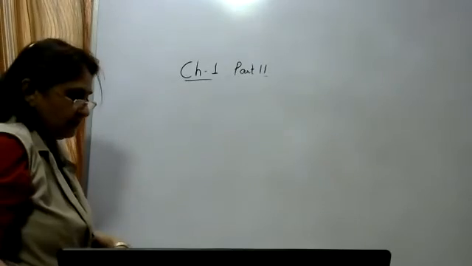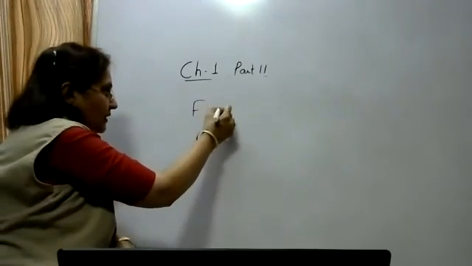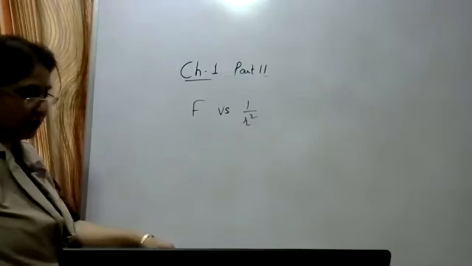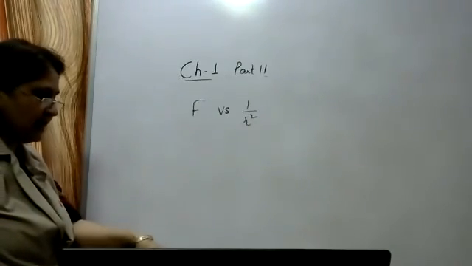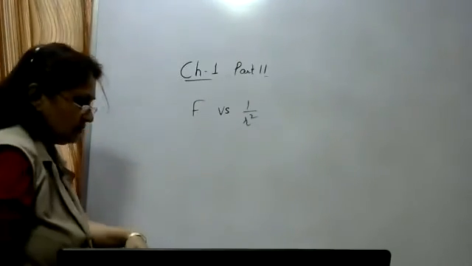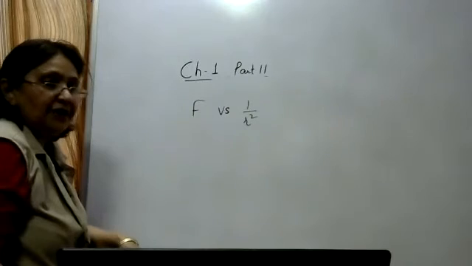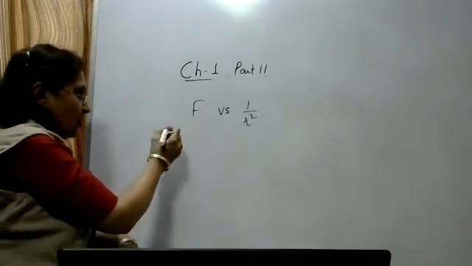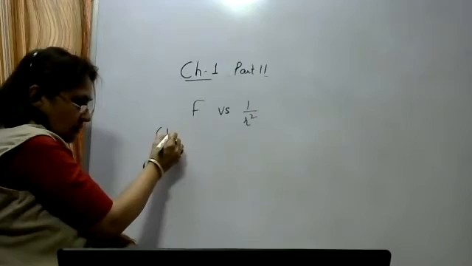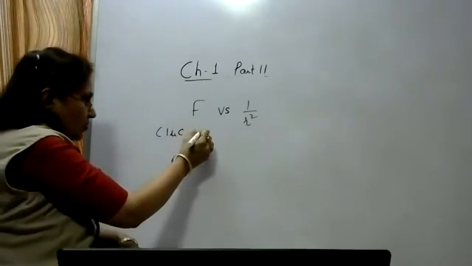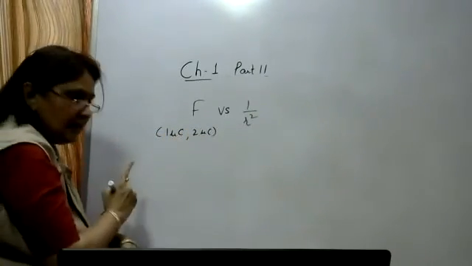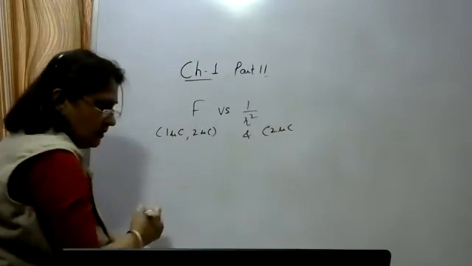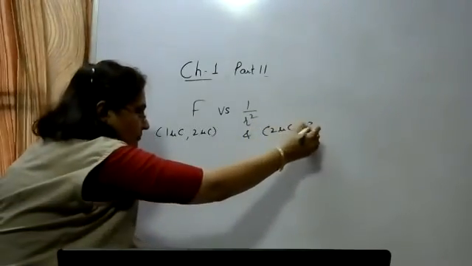Plot a graph between F and 1 by R square for two pairs of charges. One pair is 1 microcoulomb and 2 microcoulomb, and the other pair is 2 microcoulomb and minus 3 microcoulomb.